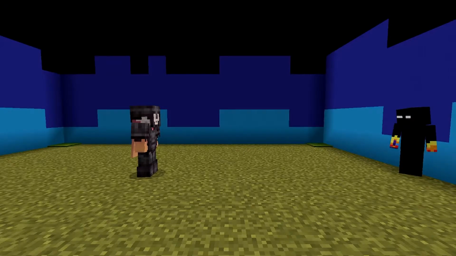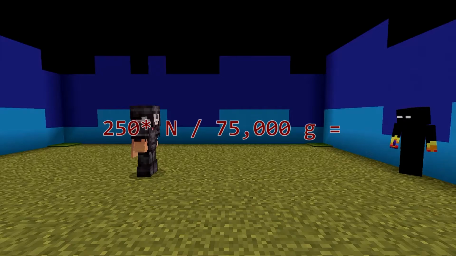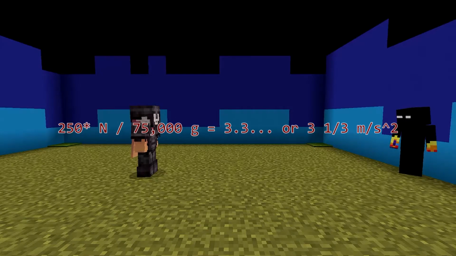Okay, so now this guy has some armor on. So let's say his mass increased to about 75,000 grams, and this guy still punches him with a force of 250,000 newtons. Because his mass increased, we can assume he will accelerate slower. So, if we divide 250,000 newtons by 75,000 grams, we get an acceleration of about 3.3 repeating, or 3 1/3 meters per second per second.